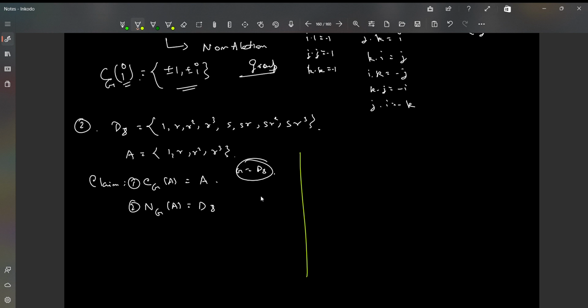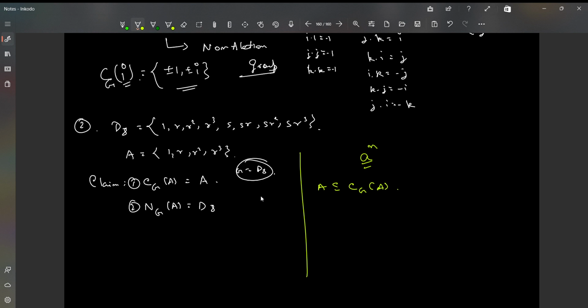First thing first, the elements in A are simply powers of R, right? By the rules of exponent, if you choose an element to be of this form, then every power of R will commute with this, right? So every power of R will commute with every element in A, precisely. Therefore, A should be a subset of the centralizer of A. That's quite obvious. That is, A is a subset of the centralizer of A in G, right?